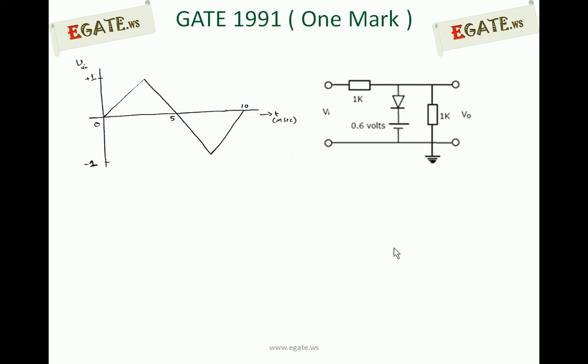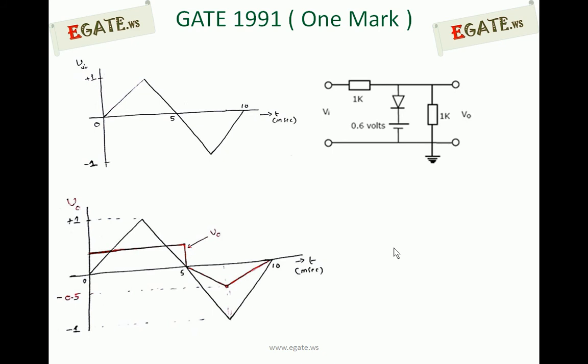Based on those two things, during the positive half cycle the output is 0.6 volts. During the negative half cycle, the output is half of the input voltage. So this is what we are going with. This is the output waveform: during the positive half cycle it is 0.6 volts, and during the negative half cycle this is the output waveform.